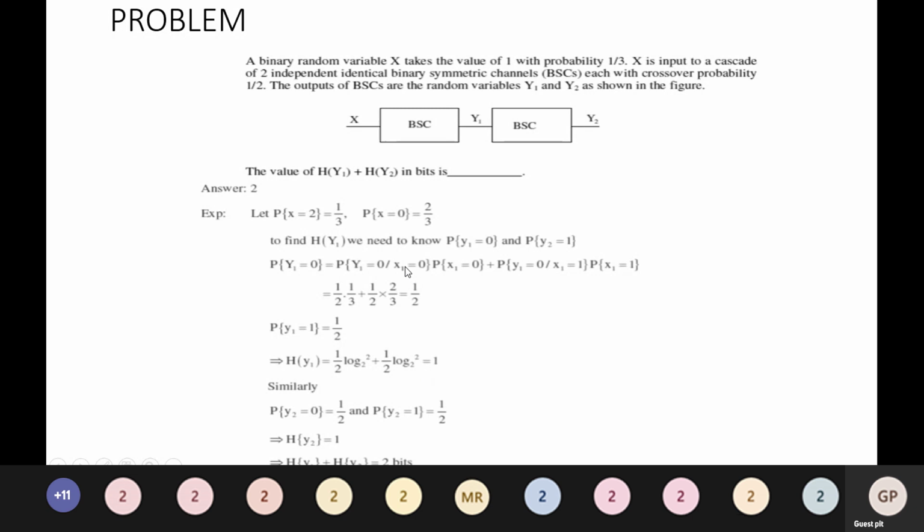Similarly, P of Y2 equal to 0 is 1 by 2 and P of Y2 equal to 1 is 1 by 2. So h of Y2 is equal to 1, and h of Y1 plus h of Y2 is equal to 2 bits. So the answer is 2.